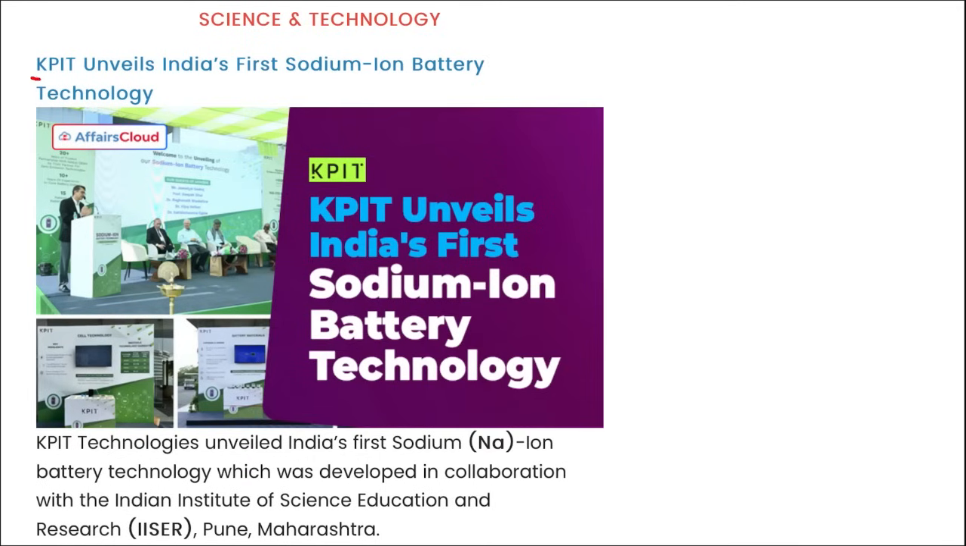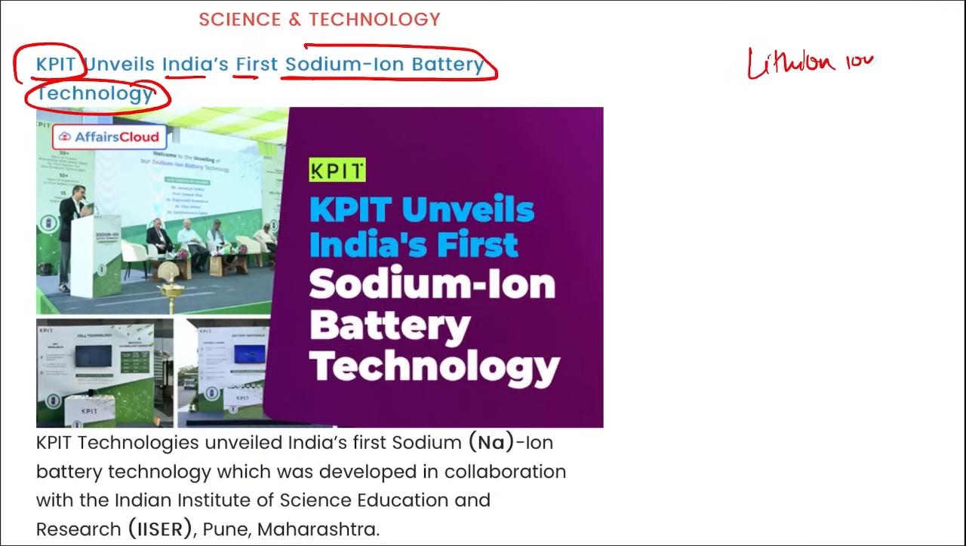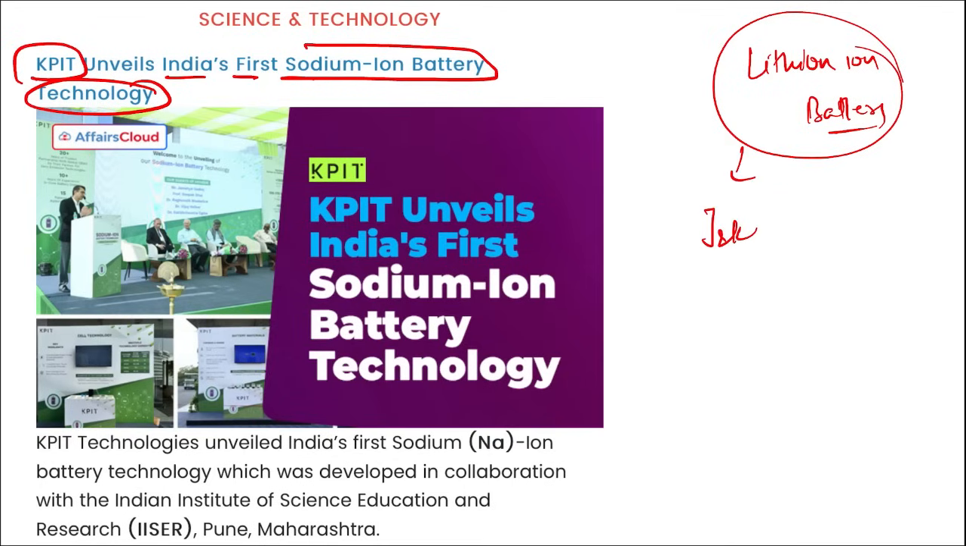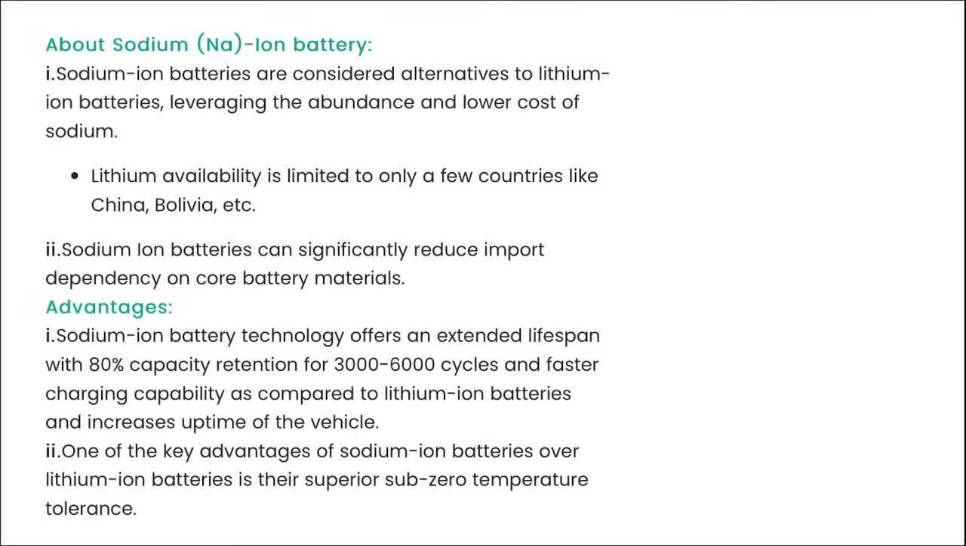Moving on. Next, KPIT unveiled India's first sodium ion battery technology. We know that there are lithium ion batteries, because there was huge news when we found a reserve of lithium in Jammu and Kashmir. Now there is news also of sodium ion batteries. These sodium ion batteries are considered much better than lithium ion batteries. Some of the advantages: they have an extended lifespan with 80% retention capacity for 3000 to 6000 cycles for sodium ion battery.